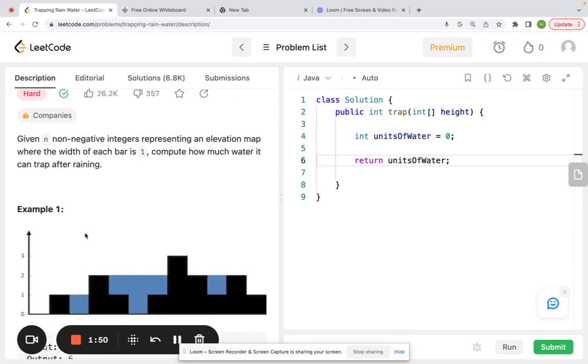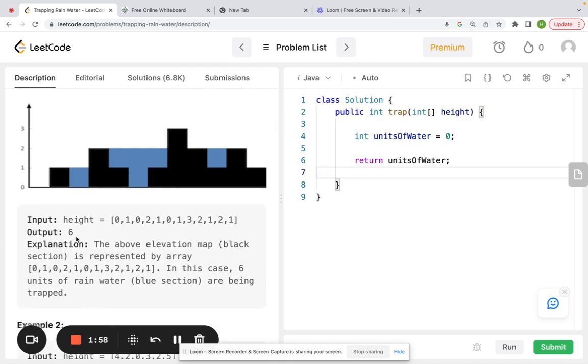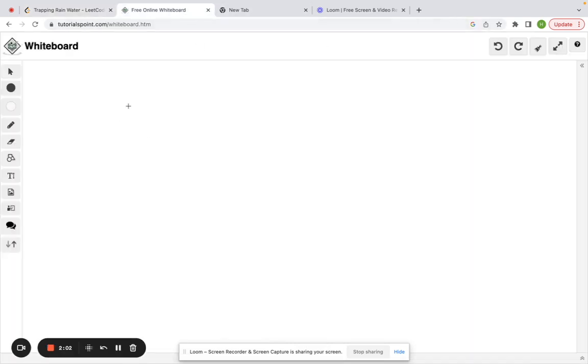Anyway, given a non-negative integer array representing an elevation map where the width of each bar is 1, compute how much water you can trap after raining. I'm going to assume you understand how this problem works, how they set this up, and how they got this solution from the previous video. And now, here is 0.